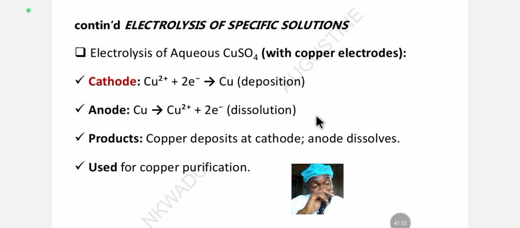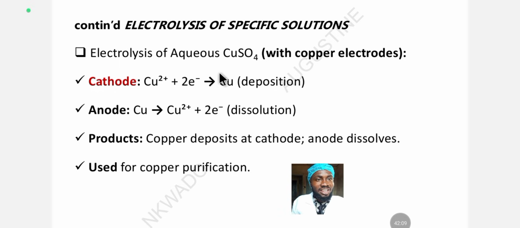It is used for the purification of copper. This copper electrode is the most suitable for the electrolytic process involving the purification of copper, because if you use an inert electrode, you are not going to be able to purify this metal. You can see that the anode depletes with the ore and impurities, and the copper ions join the solution, while we get our sharp, lustrous copper metal at the cathode.